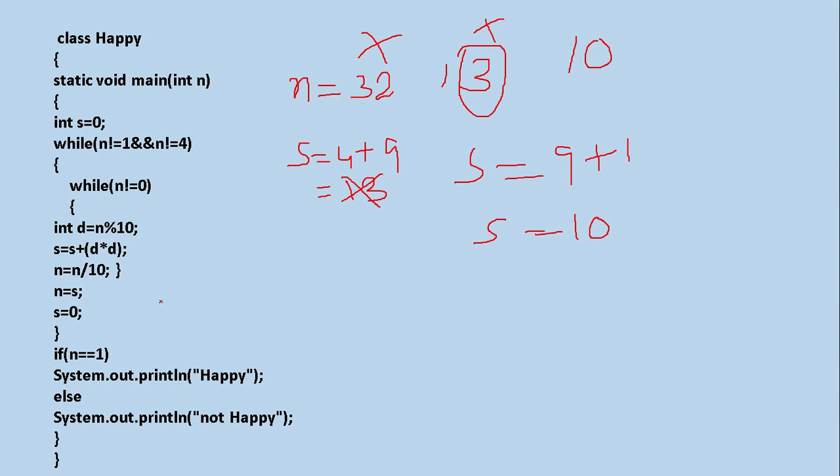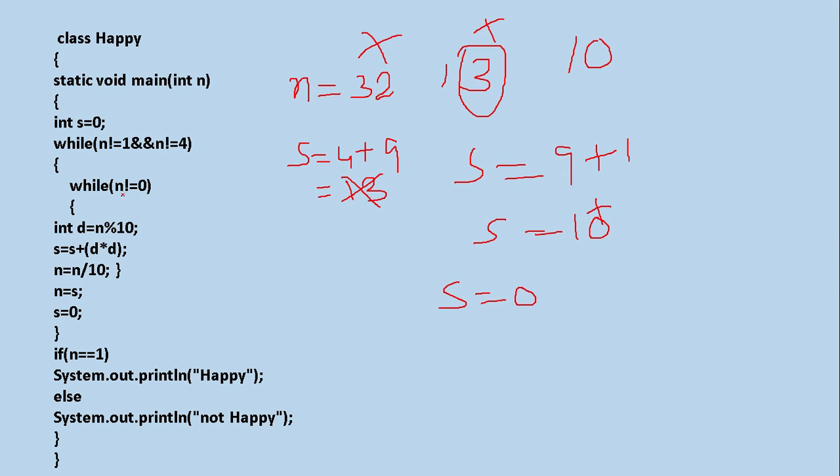Now s will be again what? s is not 10, it becomes what? 0 now. Okay, so two major changes we are witnessing. n is equal to 10, s becomes 0. Coming to this condition, n not equal to 1. Look at n, 10. 10 not equal to 1. Yes. And 10 not equal to 4. Yes. Condition is true. Coming over here, n not equal to 0. 10 not equal to 0.